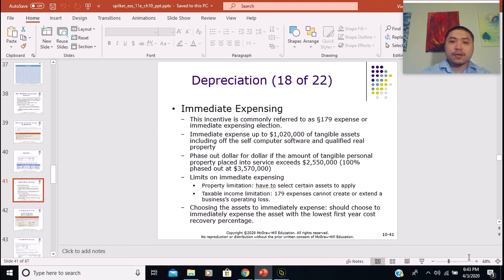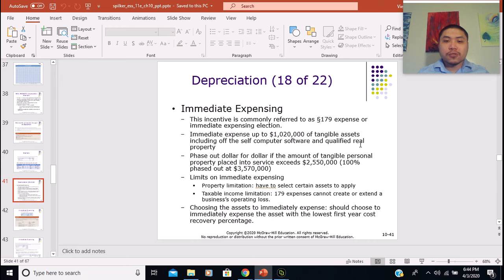So I want to introduce the first program, which is the Section 179 expensing program. Section 179 is part of the Tax Cuts and Jobs Act that was passed in 2017.